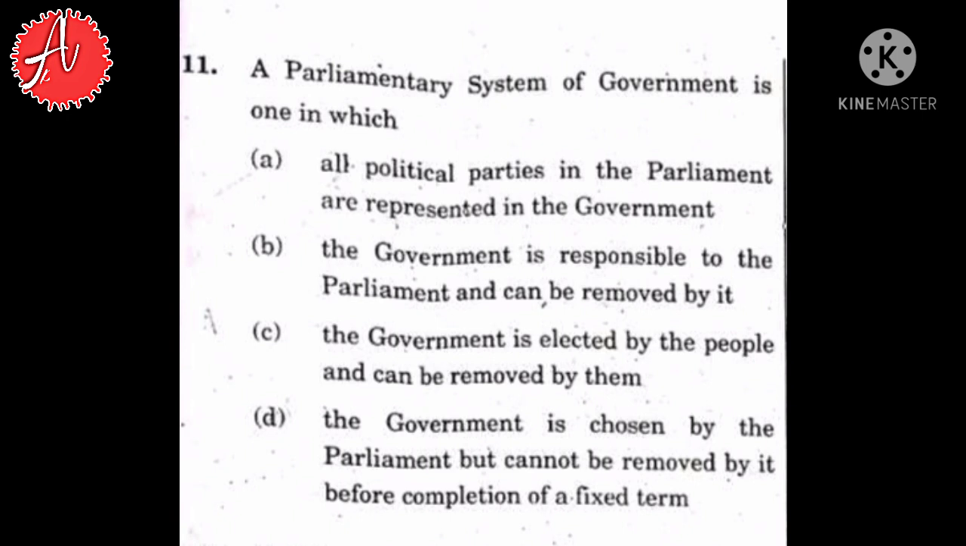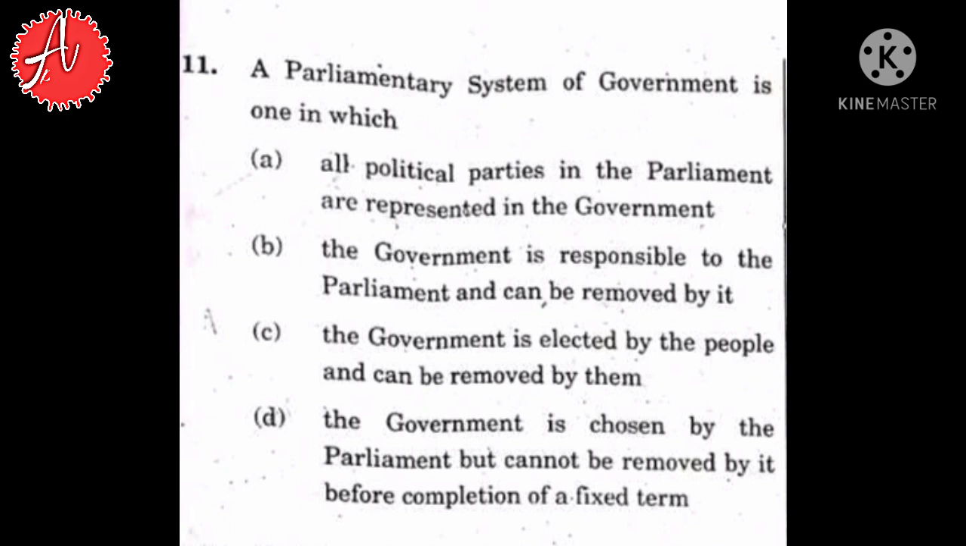First is all political parties in the parliament are represented in the government. Second option is the government is responsible to the parliament and can be removed by it. Third is the government is elected by the people and can be removed by them. And option D is the government is chosen by the parliament but cannot be removed by it before completion of fixed tenure. If you see the parliamentary system of government, in this the executives are responsible to the legislature.